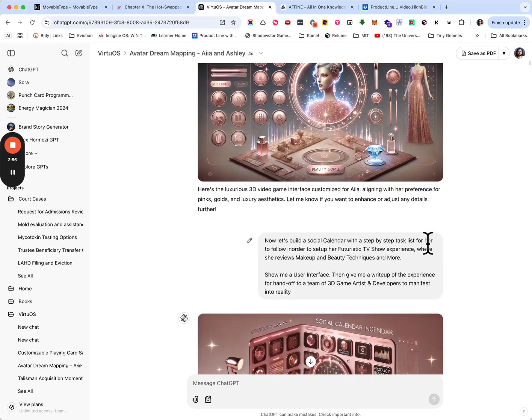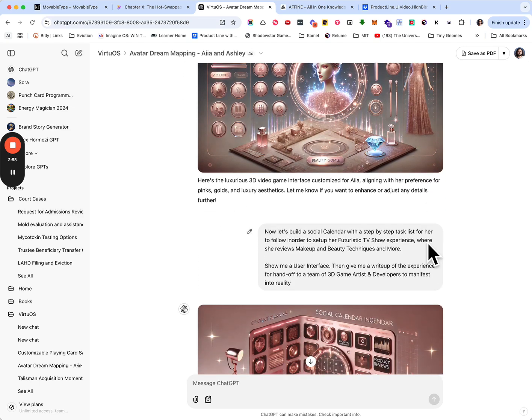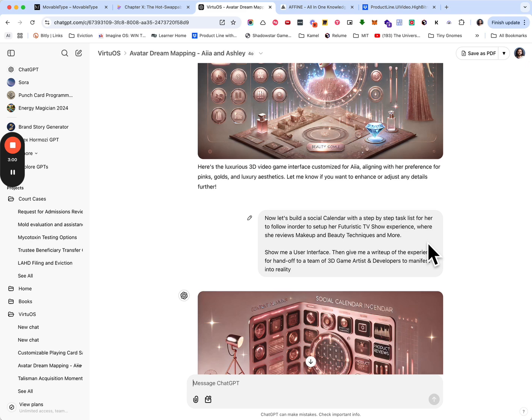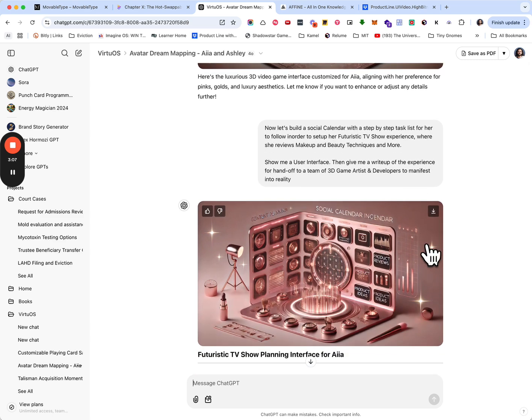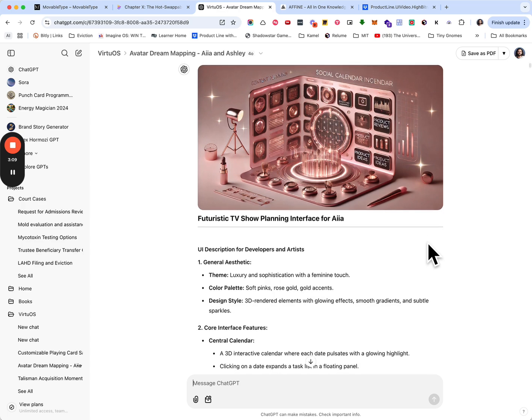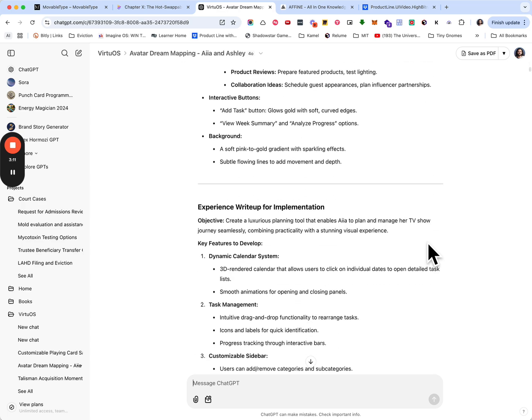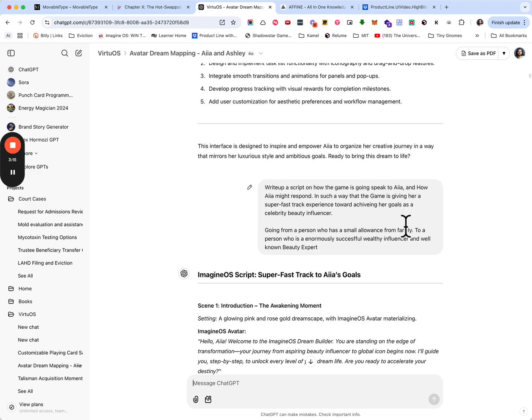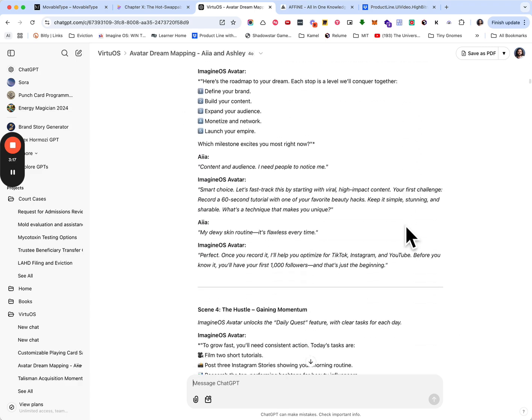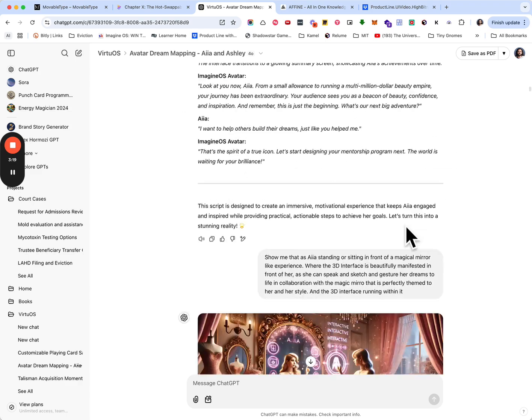And from here we go on and say, okay, now let me see the social calendar that will take her step by step through the tasks required to achieve her desired show and celebritization. And so it started to give me that. And then we moved on and got some planning around that and her shows and all that. And goal setting and whatnot, and we'll continue.